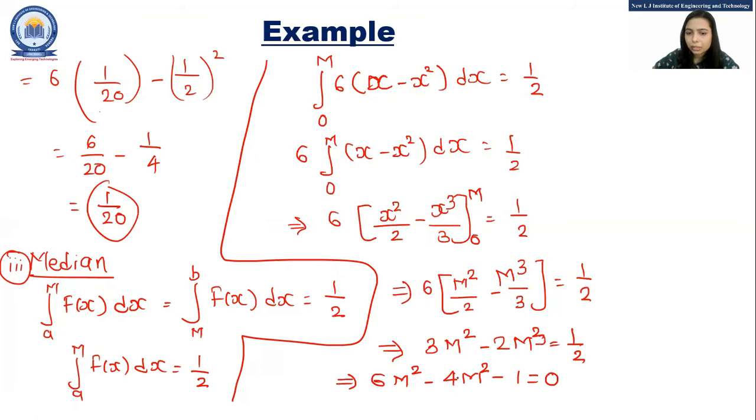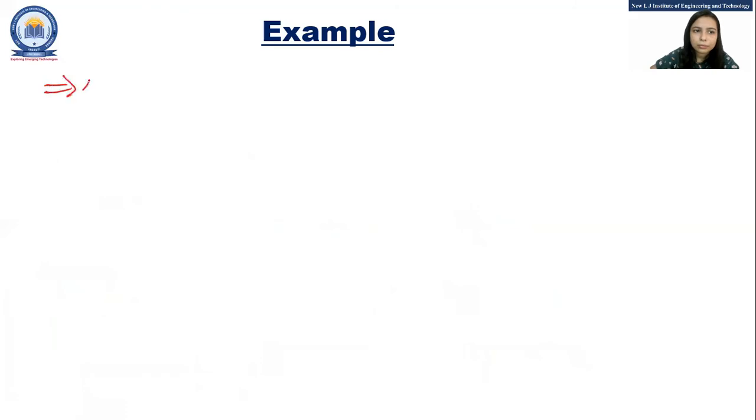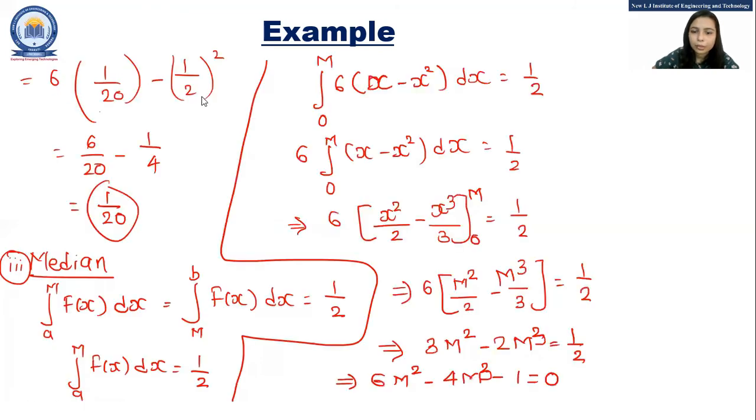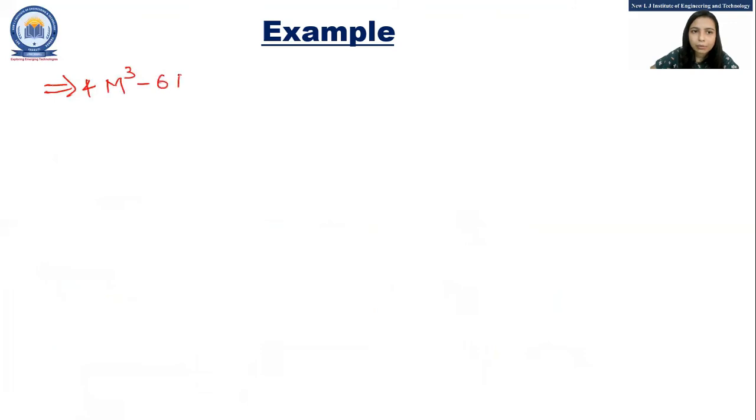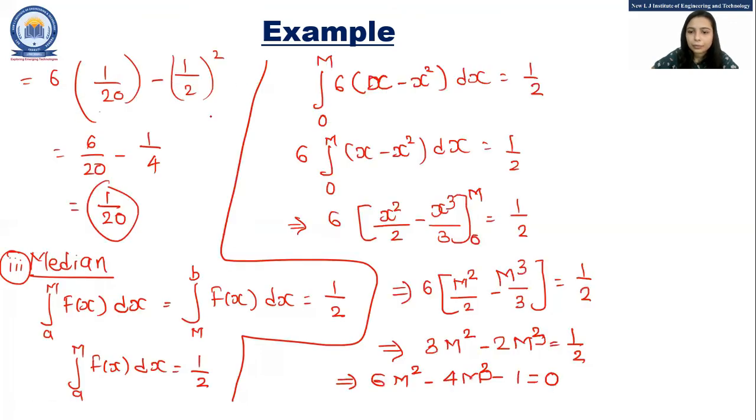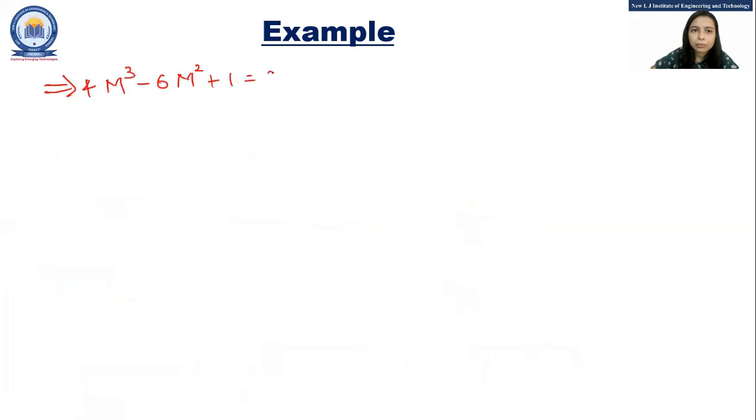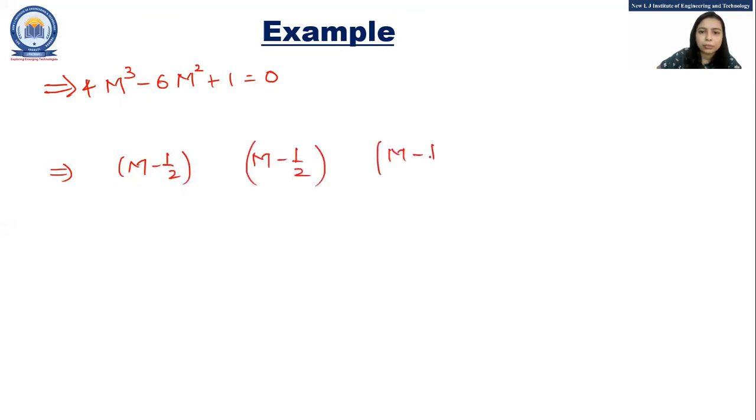This is minus 2m cube, so this is also minus 4m cube. So we can write 4m cube minus 6m square plus 1 is equal to 0. Now one factor for this is 1 by 2. So we can write m minus 1 by 2 as a factor.